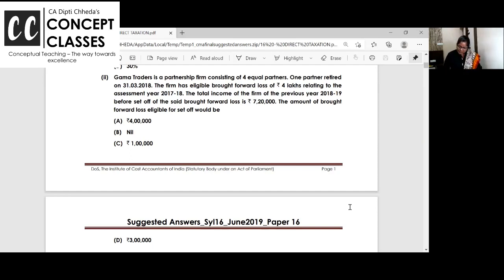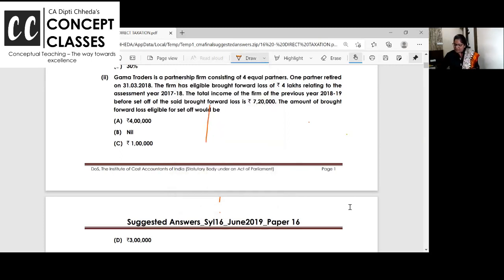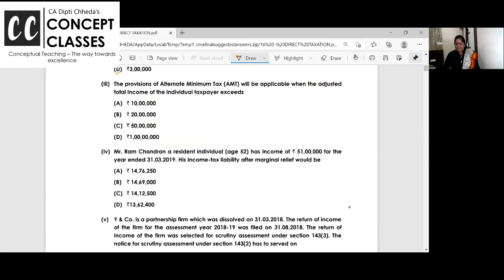If one of the partners is deceased, then related to that loss they cannot set off. So how much loss can they set off maximum? कितना कर सकते हैं? 3 lakhs. Yes, the deceased partner's loss they cannot give. So the answer is 3 lakh.